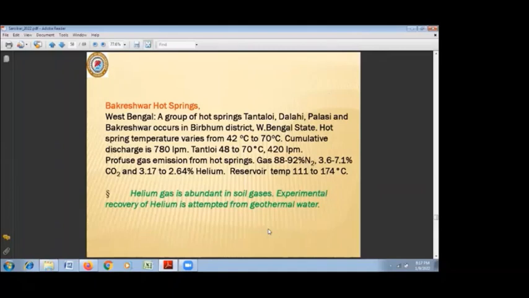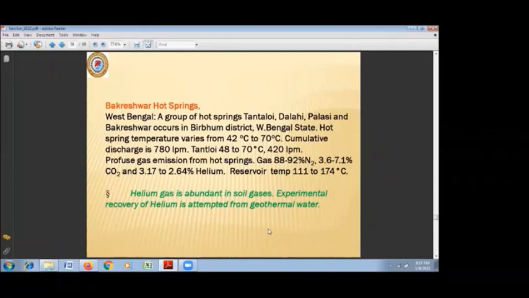Bakreshwar has a number of kunds, we can say tanks of hot springs, ranging in temperature from 42 degrees centigrade to 70 degrees centigrade, with a cumulative discharge of 780 LPM. There are a number of tanks and there is a continuous water discharge here, and this place is used by tourists for bathing purposes, etc.